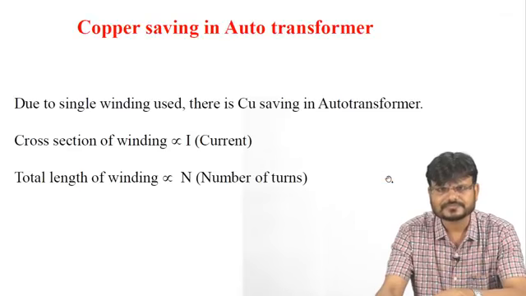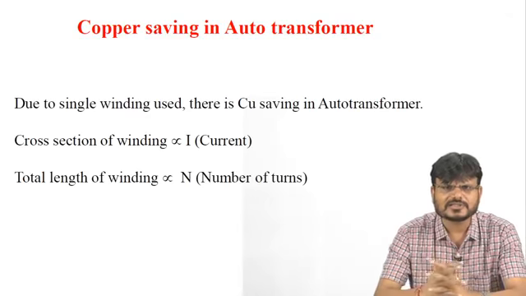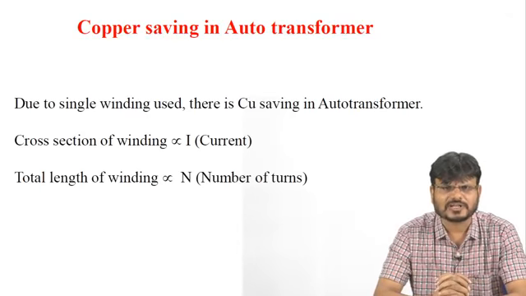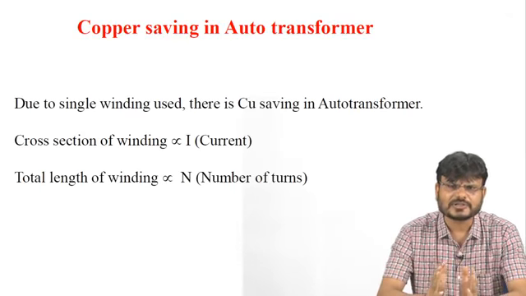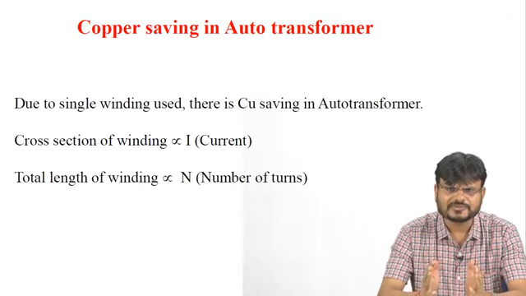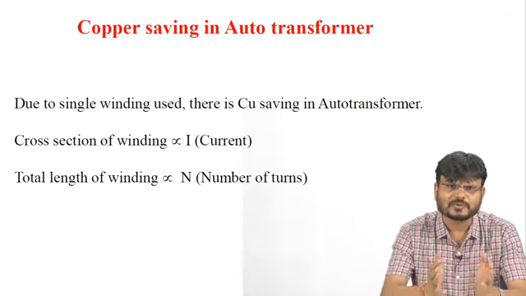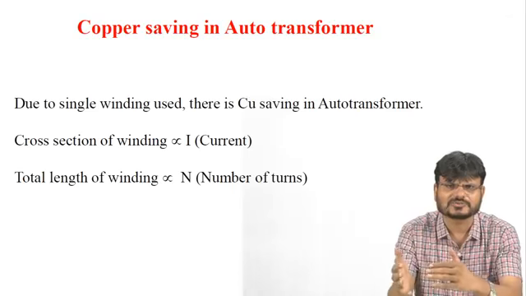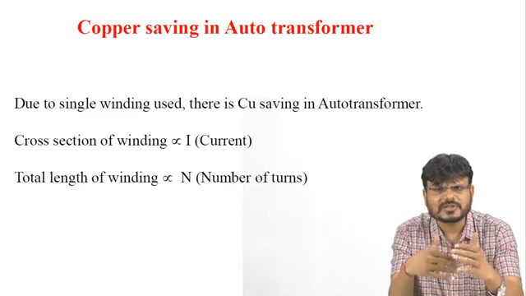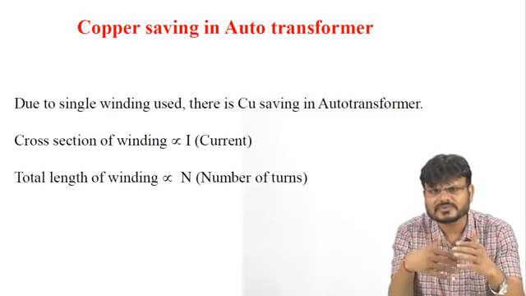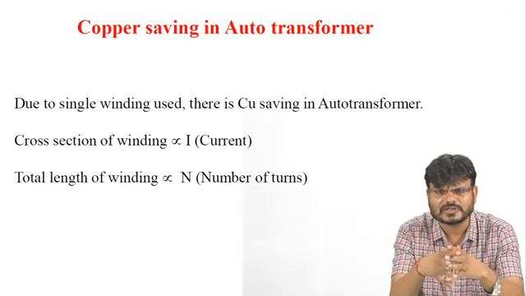Now we are going to discuss the copper saving in the auto transformer, because if you compare a two winding transformer and an auto transformer of the same rating, you can save some copper in the auto transformer.